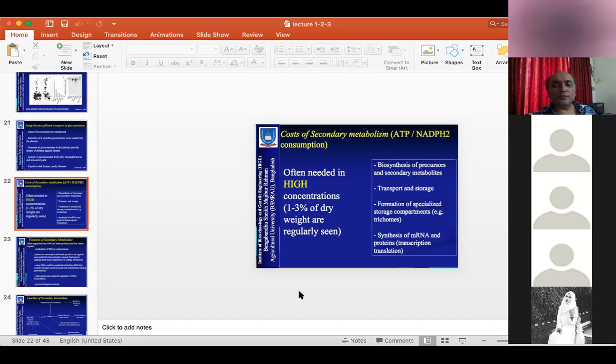Phenolic compounds. For example, the tea industry, green tea or black tea. They basically contain lots of phenolic compounds, and this is why, drinking tea, we get lots of phenolic substances. Phenolic substances are antioxidants.